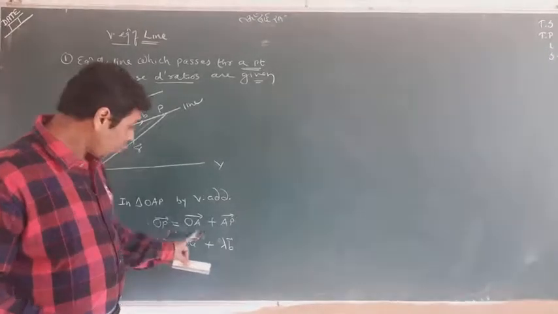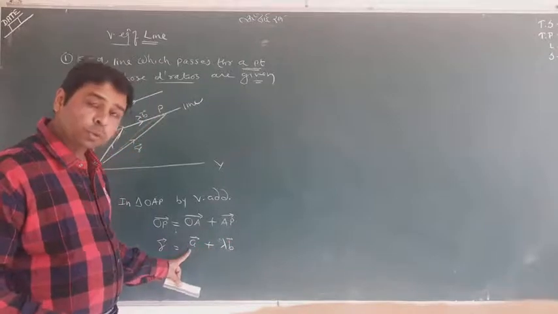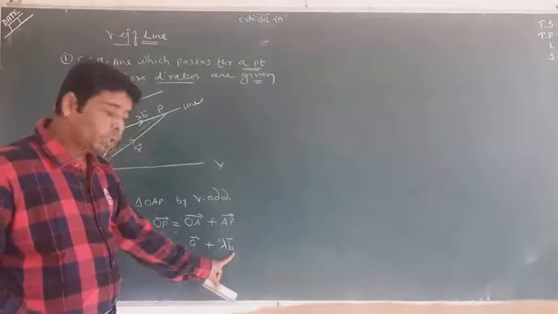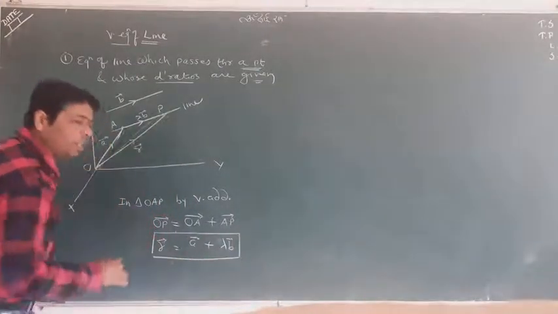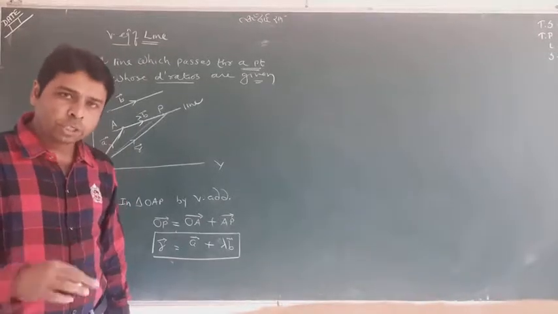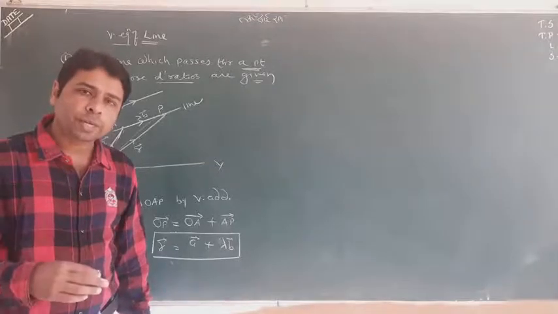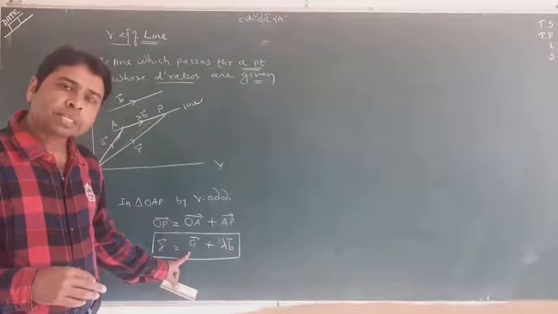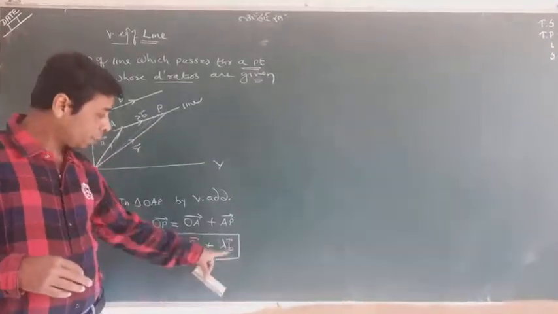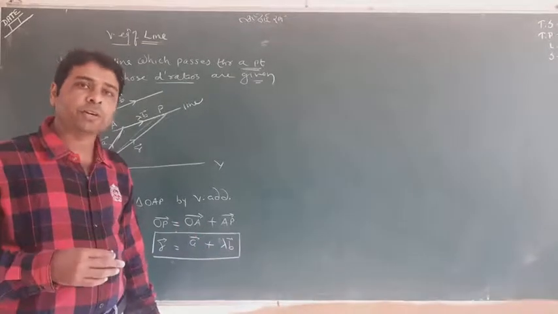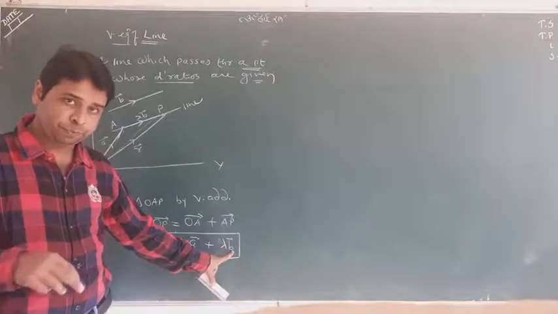So this line is passing from which point? A, whose position vector is a, and what is the ratio of this line? You can see in b. So students, read it again. Very first time you are looking at it, try to read it. r equal to a plus lambda b is the equation of line, where a is the position vector of the point by which the line is passing, and b is the ratio containing vector. If you ask what is the ratio of this line, see in the b.